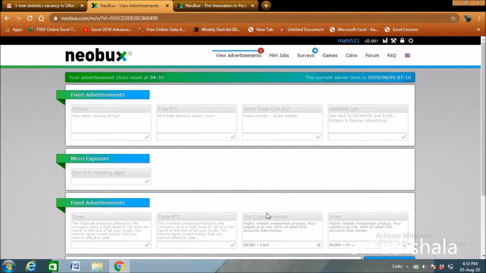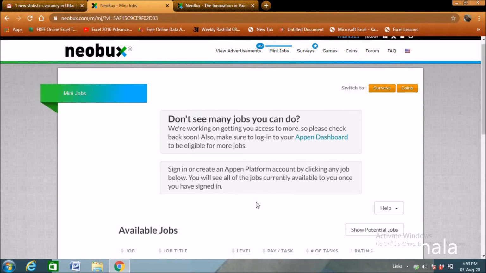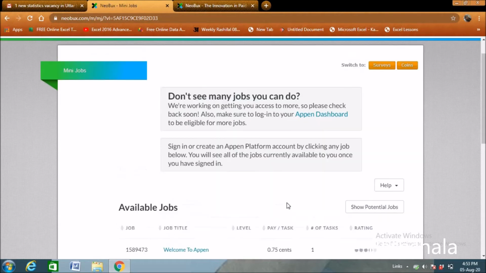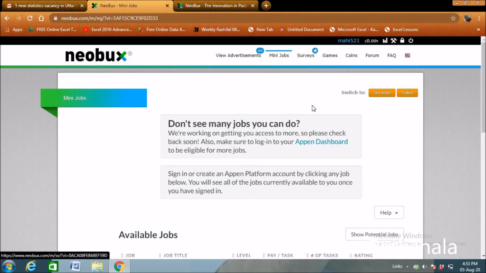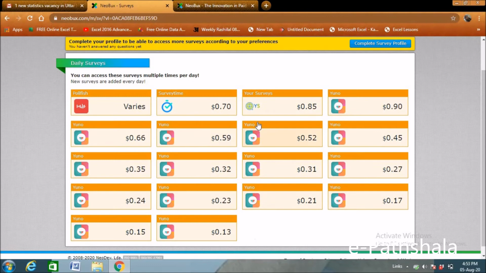So this is another way, and one more way is mini jobs. Here you will get some jobs to do. As you can see, I got a job for 0.75 cents. I need to complete this task and I will get this money. Another way is surveys. As you can see, there are many options, and I have registered myself in Survey Time.